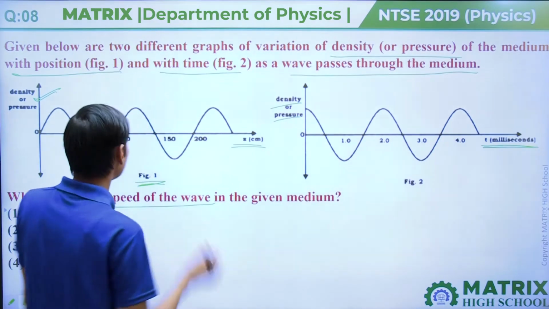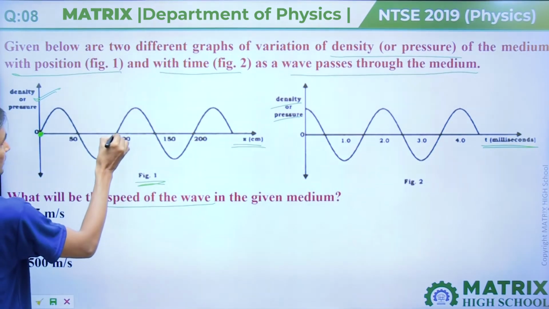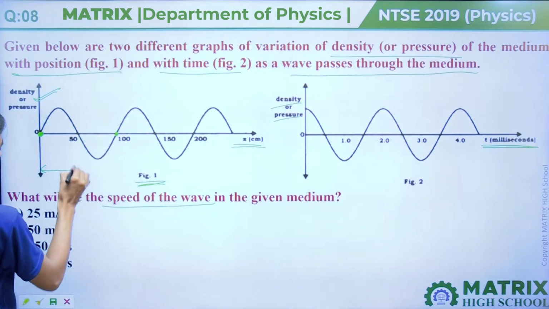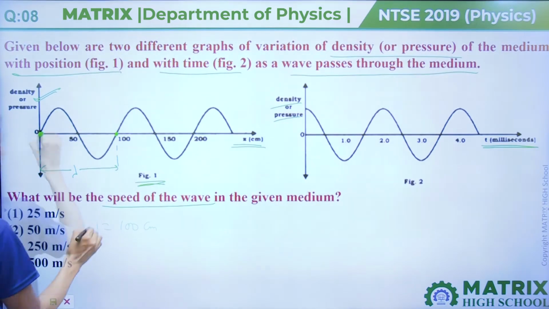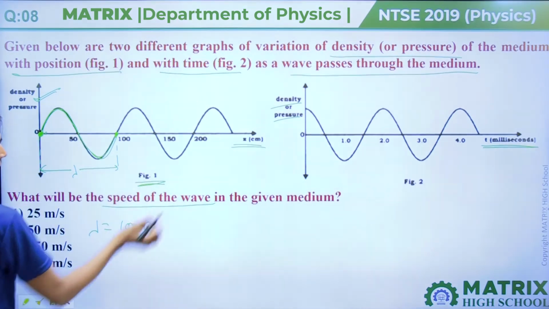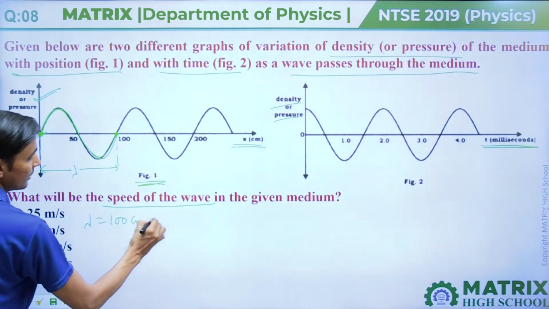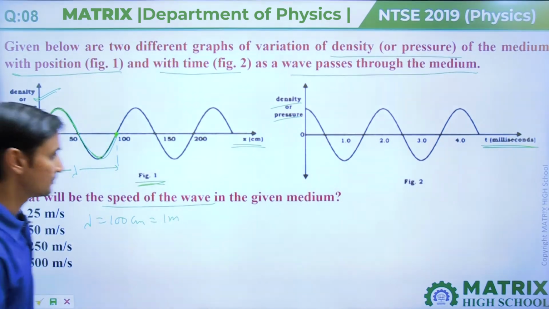So from this we can calculate that this is the wavelength, lambda. This length will give lambda, the length of one full wave. The length of one full wave is called wavelength, and that will come 100 centimeter, that is 1 meter.